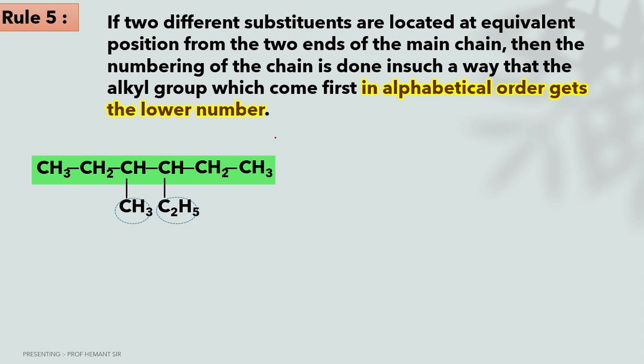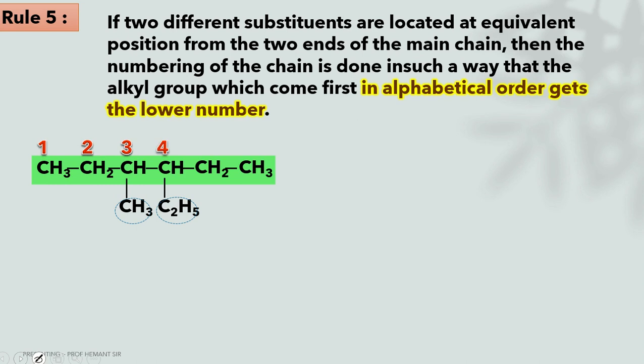And if you go from right to left, the position of the ethyl is also third. So the position of the substituent is equivalent from both ends. But according to rule number 5, the numbering of this type of compound is started from the end where the ethyl group, alphabetically first, is located.